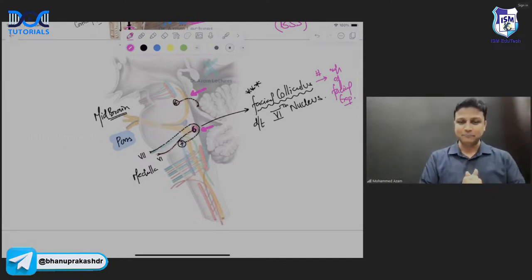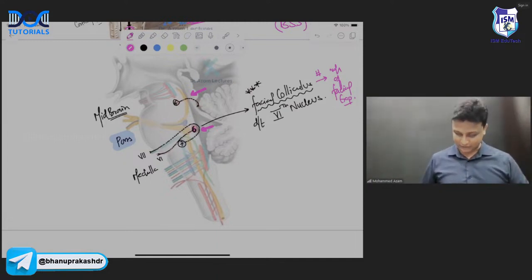Are you understanding me? So my dear friends, what do you have behind the midbrain? Behind the midbrain, there'll be the fourth nerve coming out, the only cranial nerve having dorsal origin. And behind the pons, you'll be able to see the seventh nerve taking a turn around the sixth nucleus. And that is the reason why it is known as facial colliculus. Crystal clear concept. तो ये concept मुझे clear करना था और ये आपके एग्जाम में कई बार पूछा जा रहा है सर. So please take care about this one here.